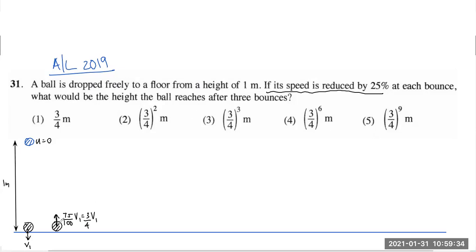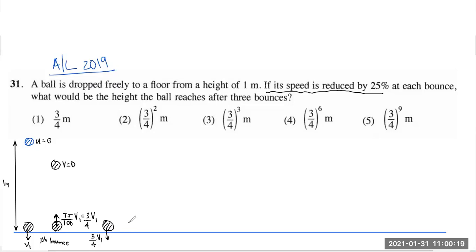All right. Then what will this object do? This is the first time it's bouncing, the first bounce. So I'll just take it as first bounce, and then the object will go up to a new height, and then it will reach 0 velocity and it will come back down. And when it comes back down, what will be its speed, people? Its speed will be this, that is 3/4 v1. It will go up and come down because they are not saying there is air resistance. So if there is no air resistance, if it goes to a height, it will come back the whole height. And when it returns to the ground, the velocity will be the same as it goes up and it comes back down the same.